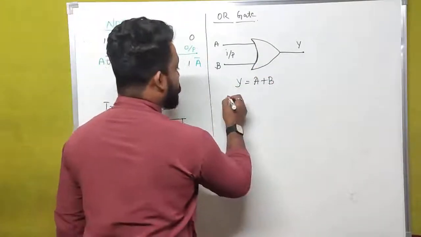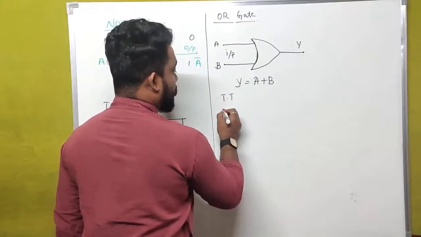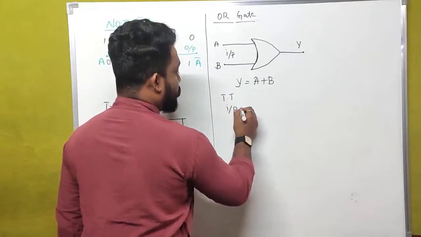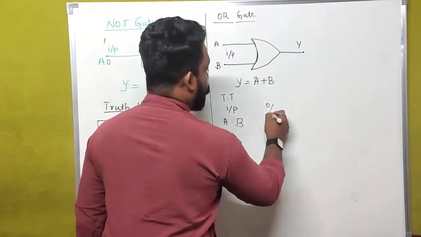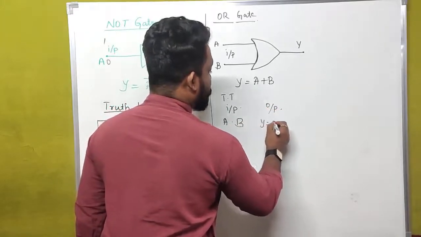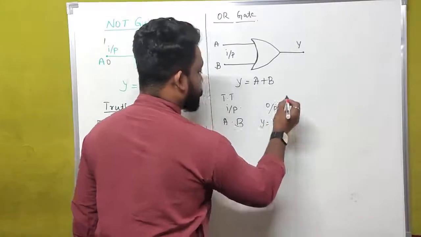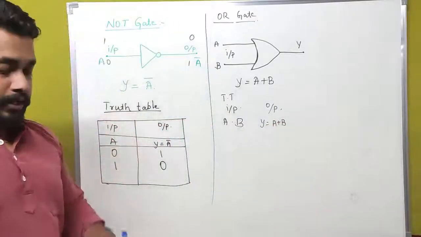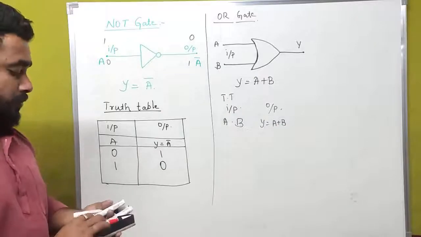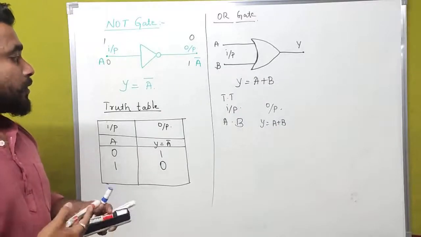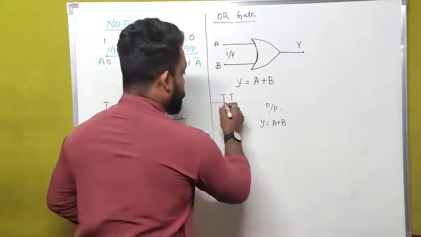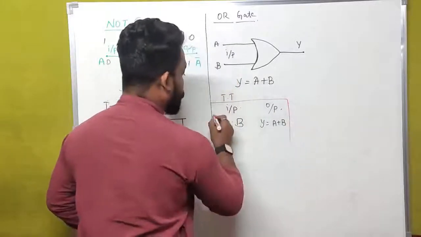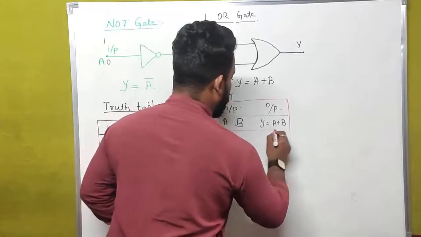If we write a truth table for this, we have 2 inputs, that is a and b, and output y is equal to a plus b. Here we have 2 inputs and 1 output, and this has to be shown in a truth table.